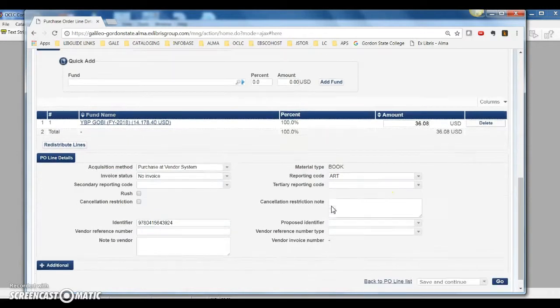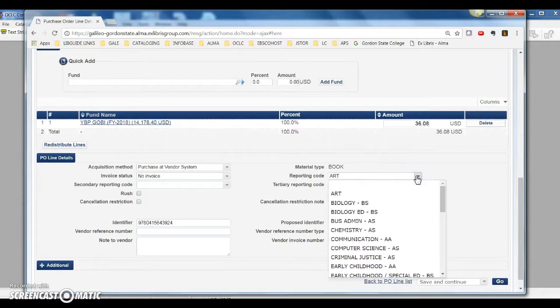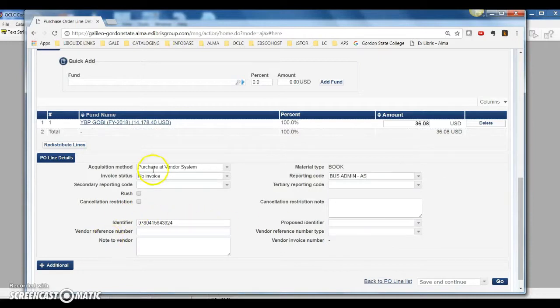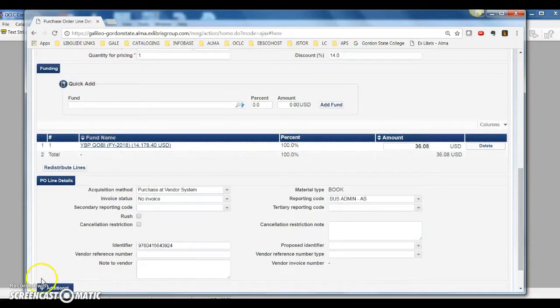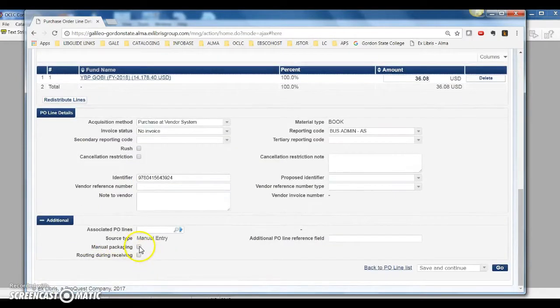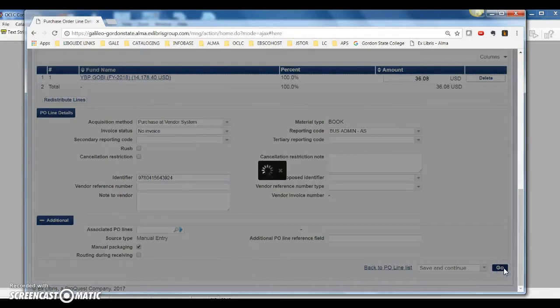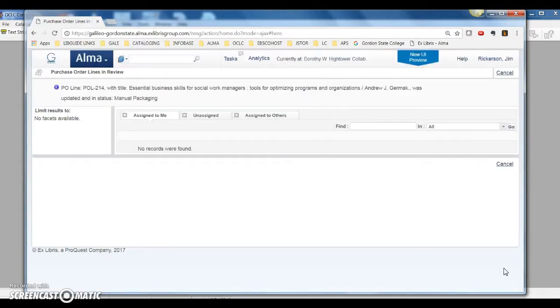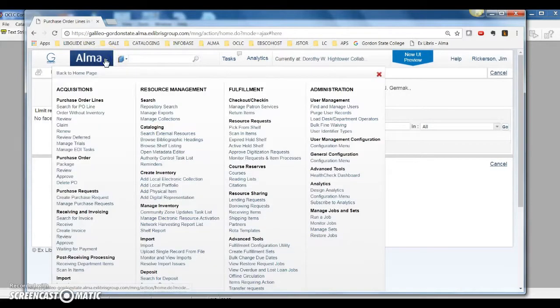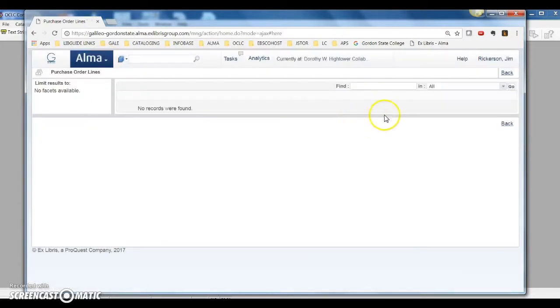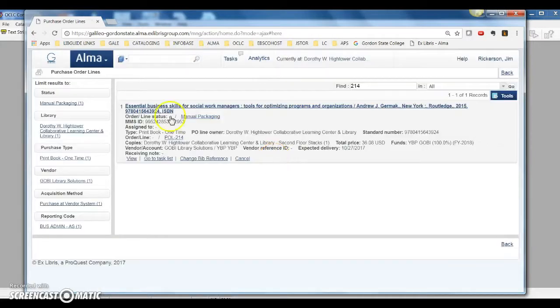and then we're going to select our reporting code, and this is going to be for business admin. There is no invoice, and we click Additional and select Manual Packaging, Save and Continue, and then Go. And that's going to create our purchase order line 214. And if you go to Search for PO line, you will see that, let me pull this up.